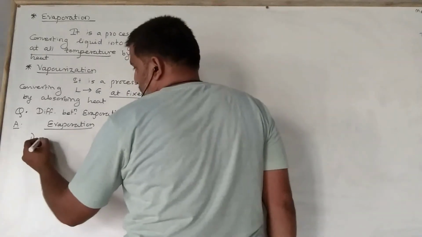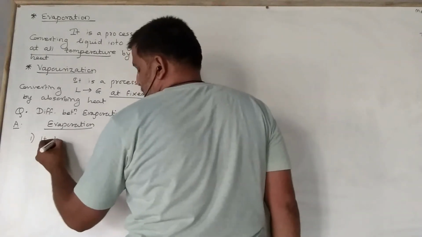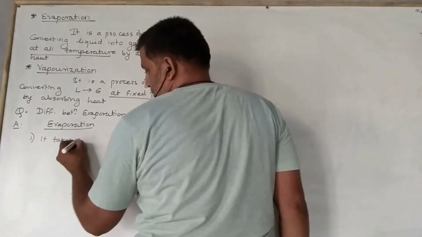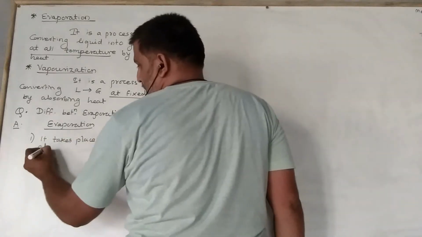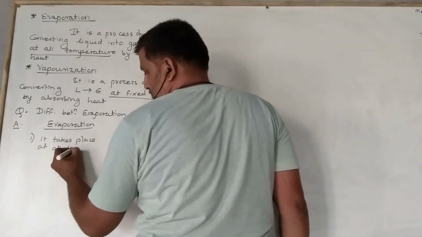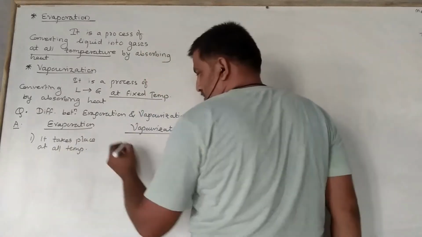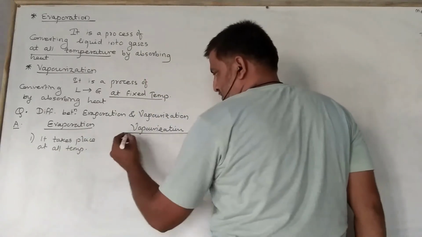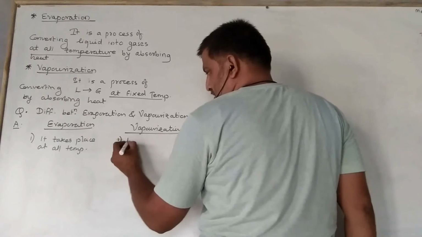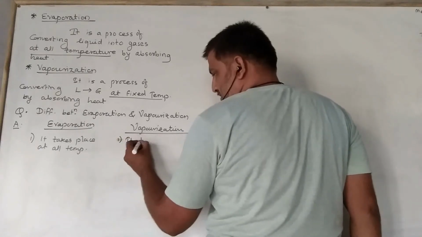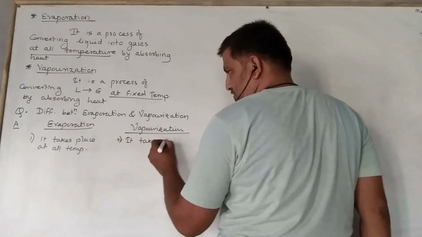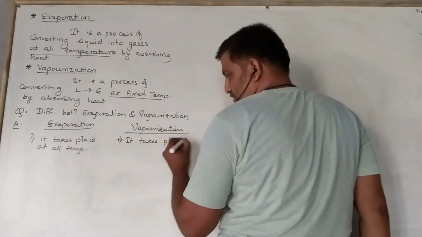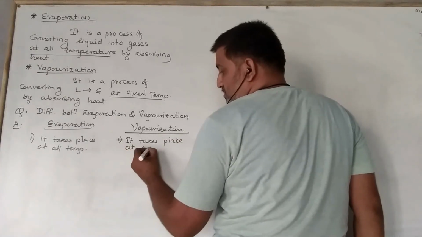this evaporation takes place at all temperatures. Okay, evaporation over. First one. Second, vaporization takes place at constant temperature.